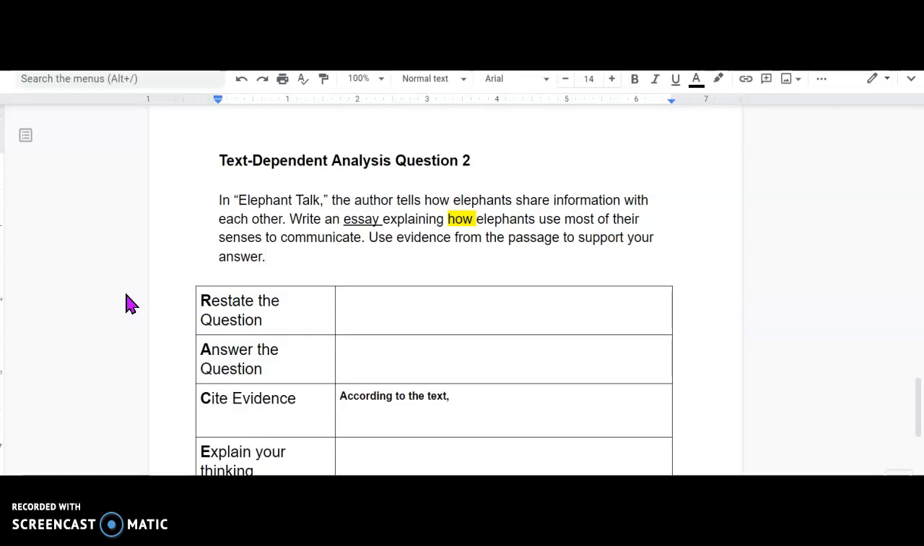So let's reread that question, but start with the word how, because that's my signal word for a question. How do elephants use most of their senses to communicate? So I know that my senses are sight, smell, taste, touch, and hearing. There we go. Those are my senses. So as I'm reading this story, I'm going to think about how do elephants use their senses to communicate?